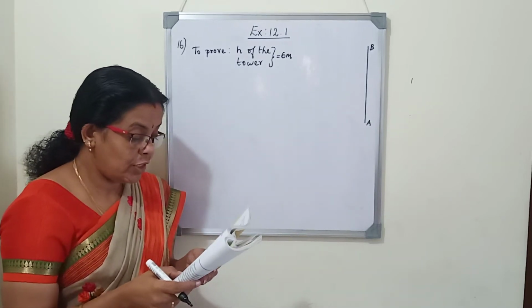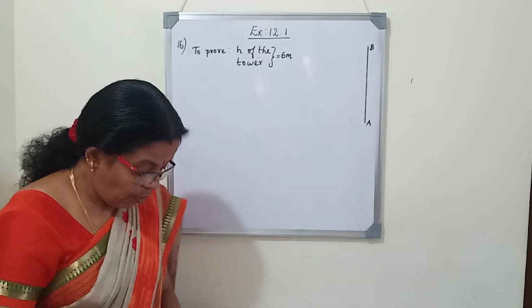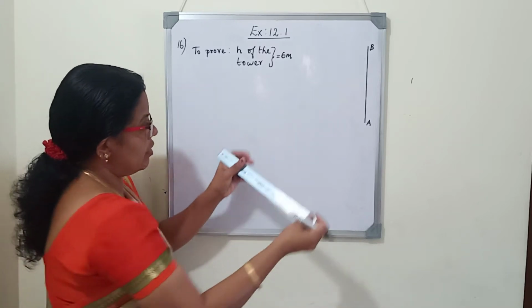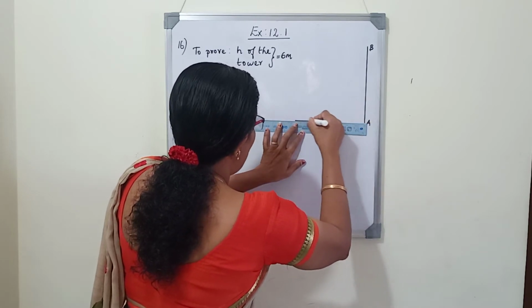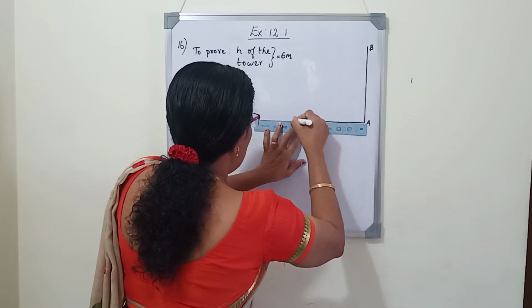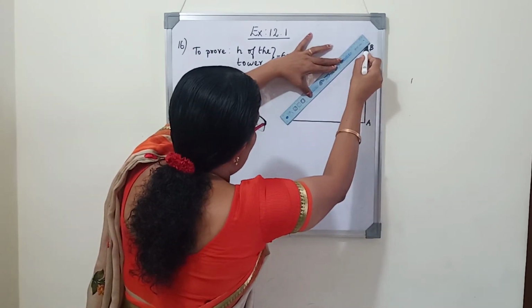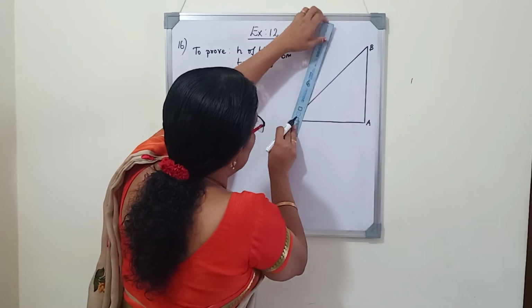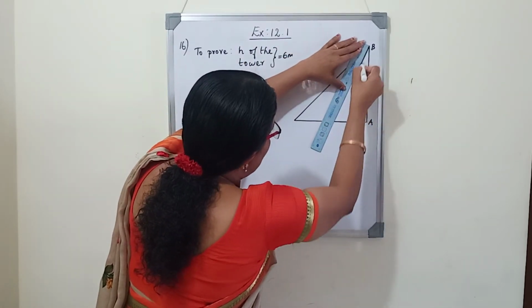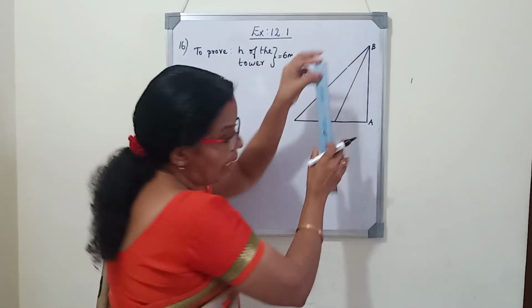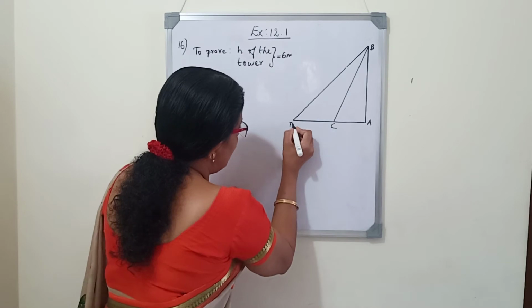The angle of elevation of the top of the tower from 2 points at a distance of 4 meter and 9 meter from the base of the tower. So now we have to draw the angle of elevation. Angle of elevation is the upward angle. Angle of elevation from 2 points they told. So now we will mark 2 points. One is 4 meter from the base of the tower. Another one is 9 meter from the base of the tower. So here I will write C, here I will write D.